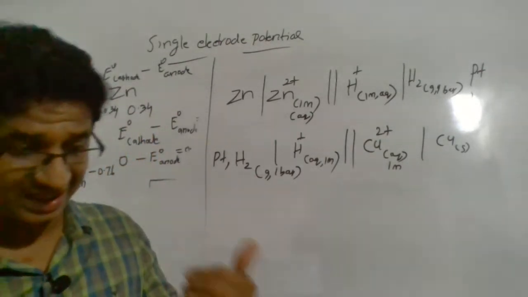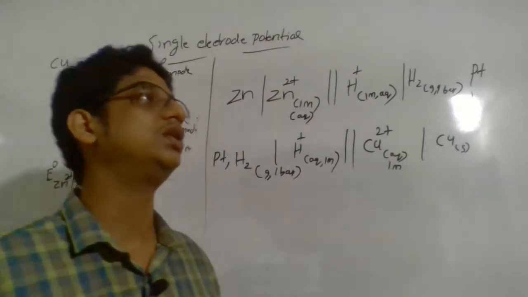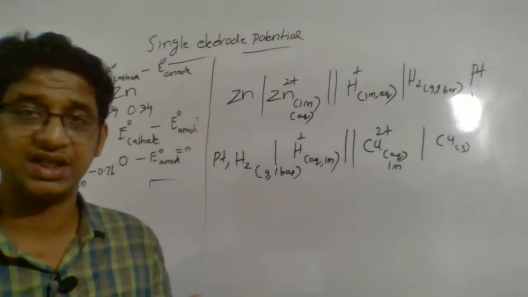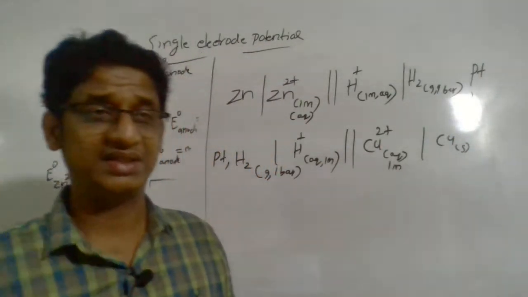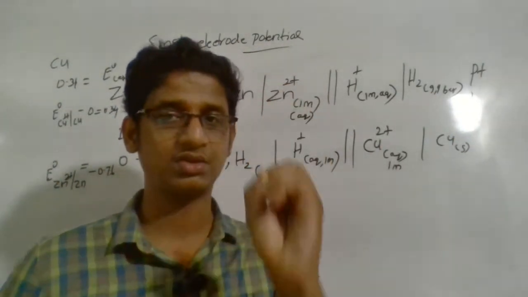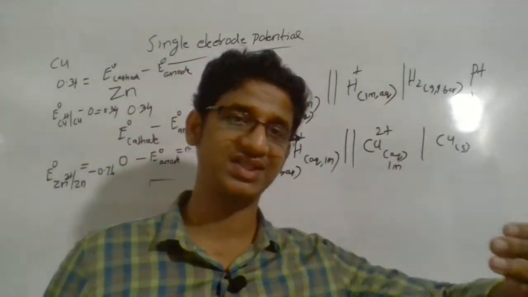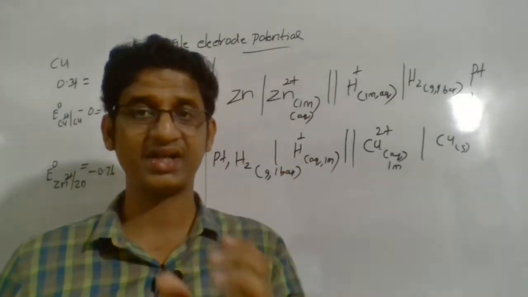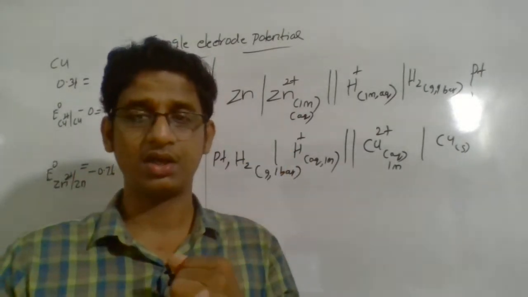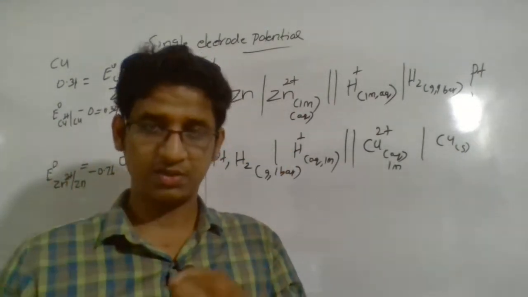So how can you define standard electrode potential? Standard means standard condition. We measure the electrode potential of a single electrode with respect to a reference electrode, that is the hydrogen electrode, by fixing the standard condition, that is 1 molar concentration of the electrolyte.